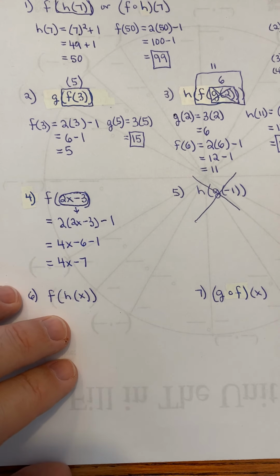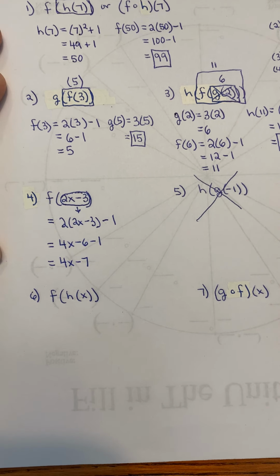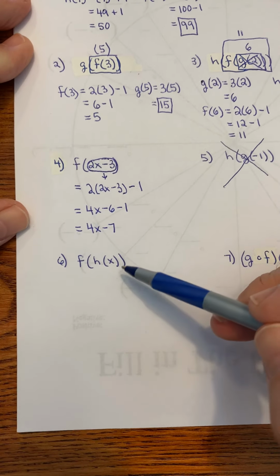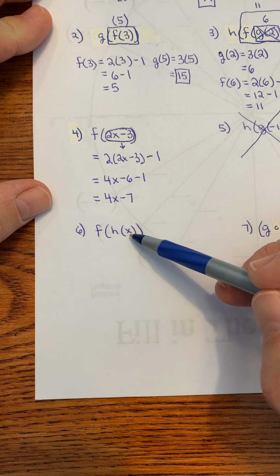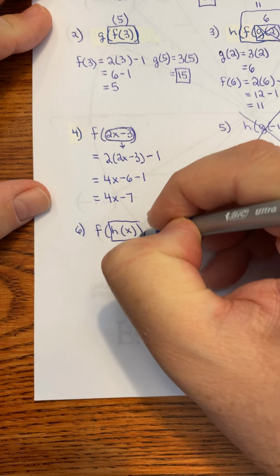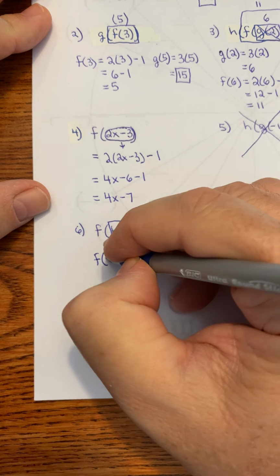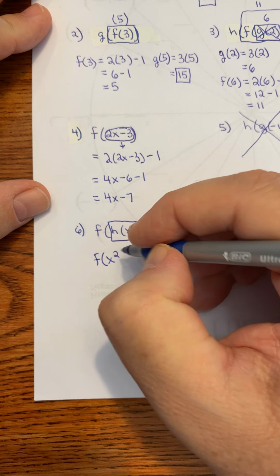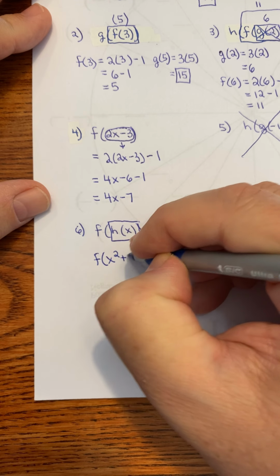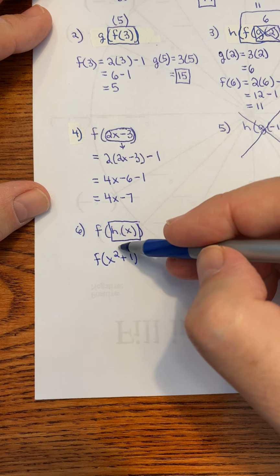Okay, like I said, we're going to skip number 5. That's similar to 2 and 3. All right. Now this one, notice there's nothing replacing the x. So all I can do here is put the function h. Here's my function h. Okay, it's h of x, and h of x in the directions was x squared plus 1. That's all I can do right now.